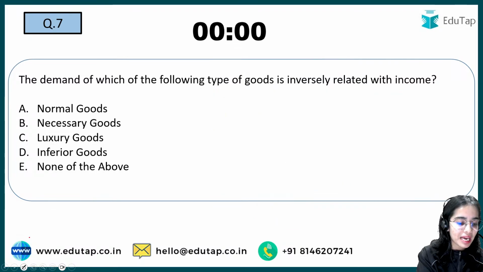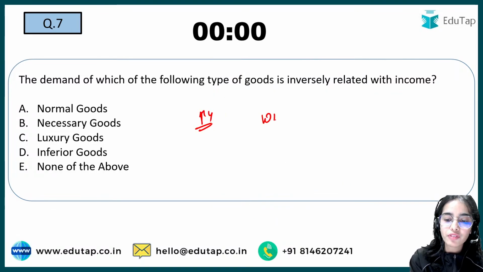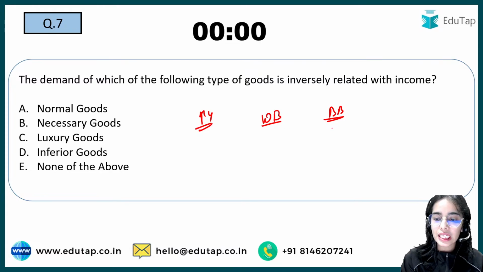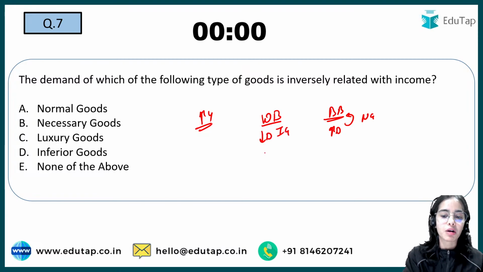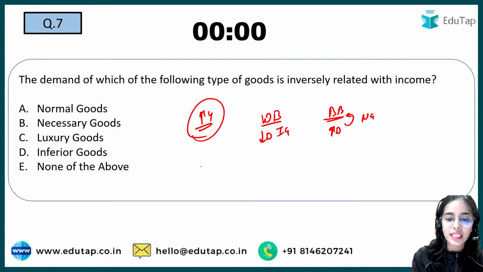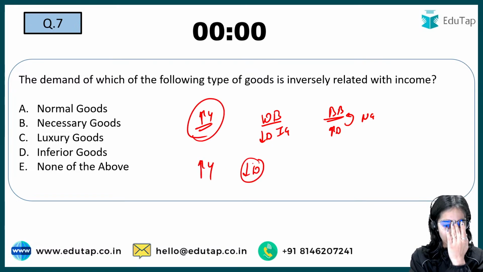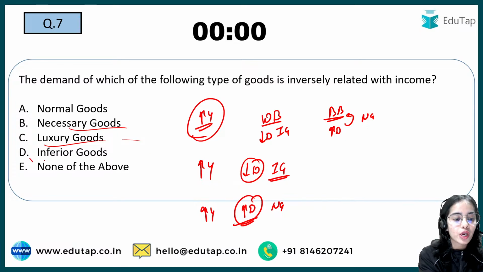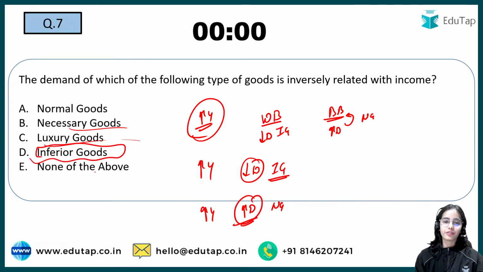Let's say your income has increased. You have the option of white bread and brown bread. Brown bread is a healthier option, or at least healthier than the white bread. So you will increase the demand for brown bread, that is a normal good, and in front of the brown bread, the white bread is an inferior good, so you are decreasing the demand for the inferior good. So with the increase in income, the demand for inferior goods decreases, and the demand for normal goods, such as necessary goods and luxury goods, increases. Only the inferior goods are inversely related with income.